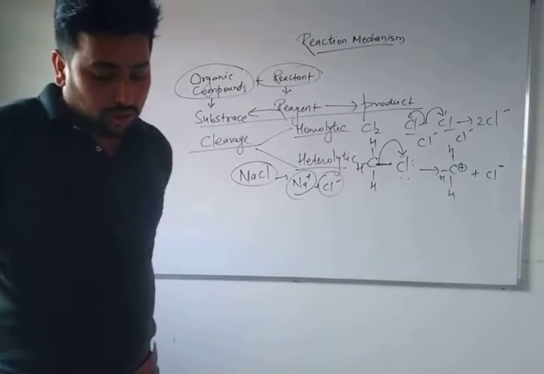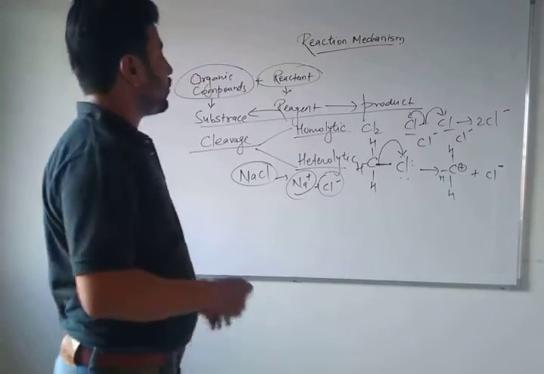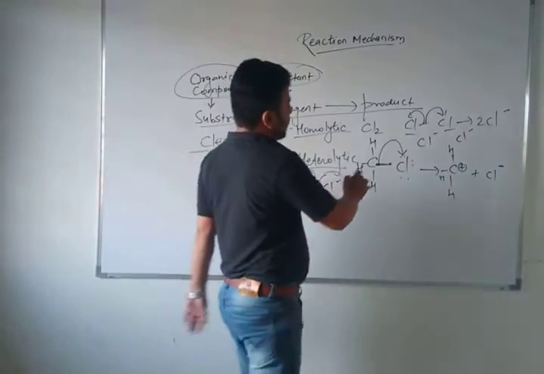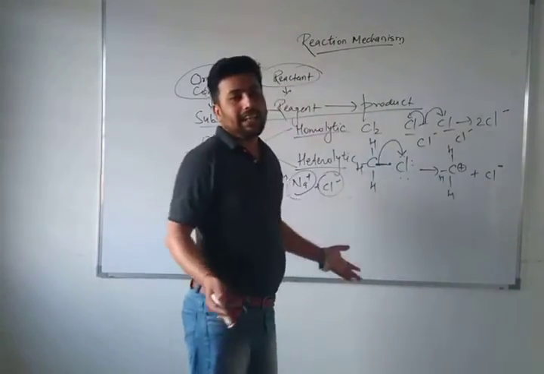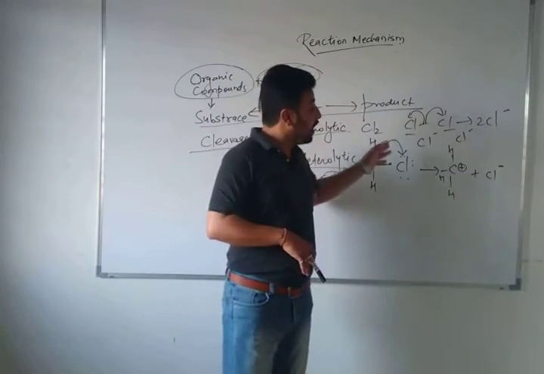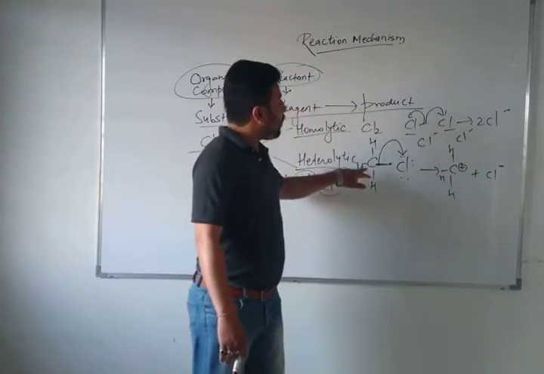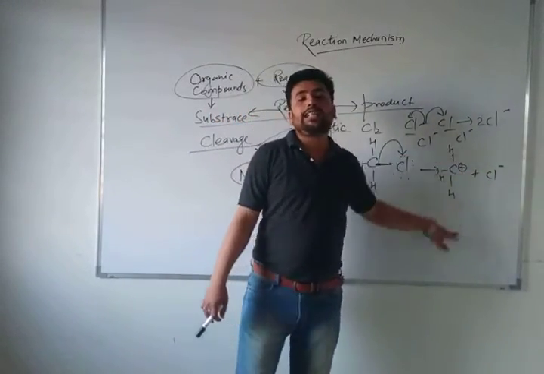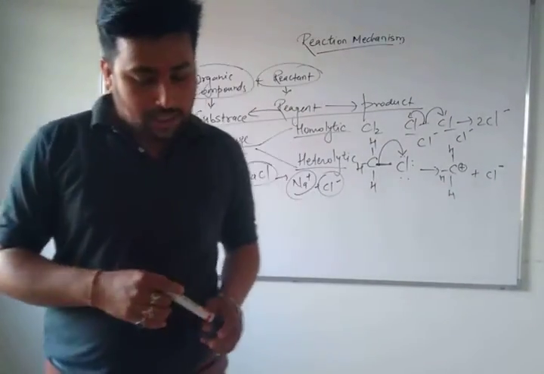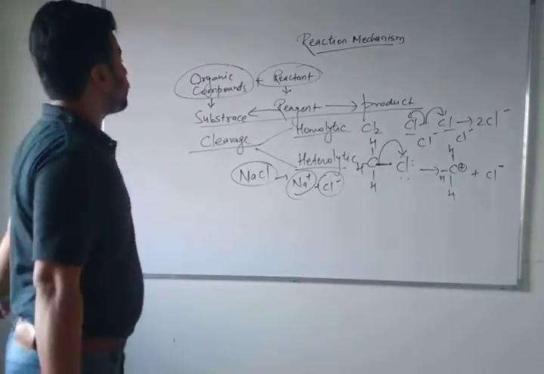Attacking reagents, nucleophilic and electrophilic. So as I have shown you, what do you understand by electrophilic and nucleophilic? Any compound which has a lone pair of electrons, or a highly electronegative element towards which the bond can be shifted, will be known as nucleophilic, and the part from which the electron has been removed will be known as electrophilic. Okay, now let's move towards covalent compounds and the inductive, electromeric and resonance effects.